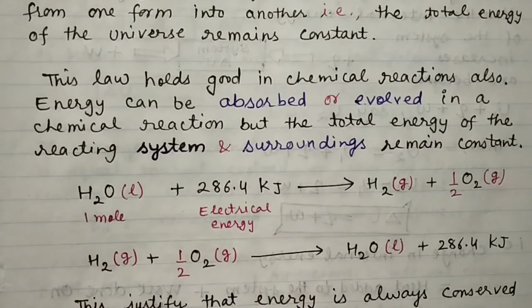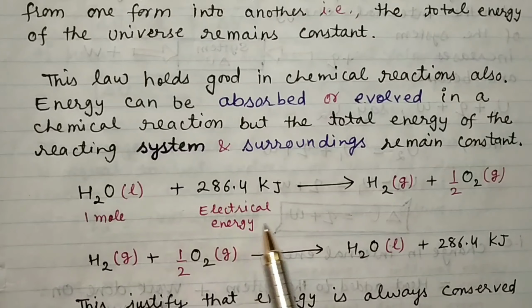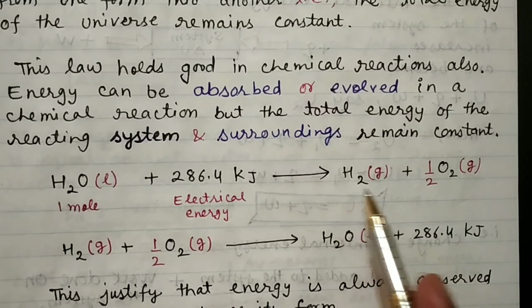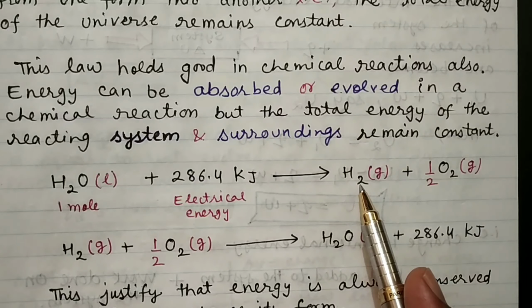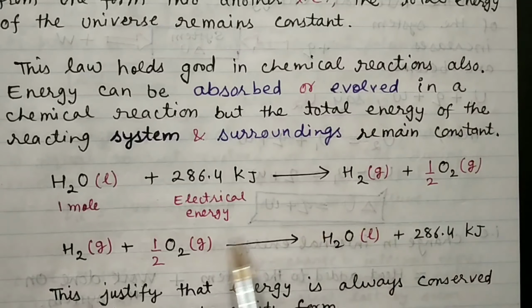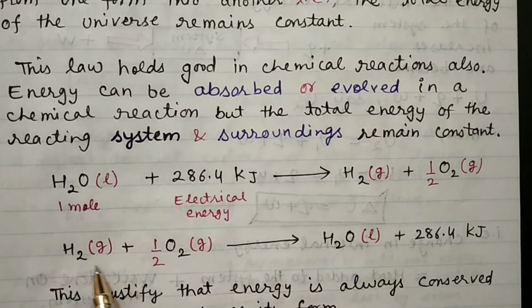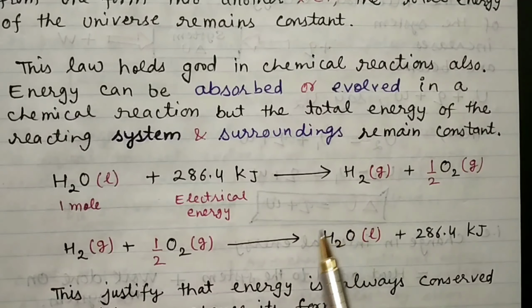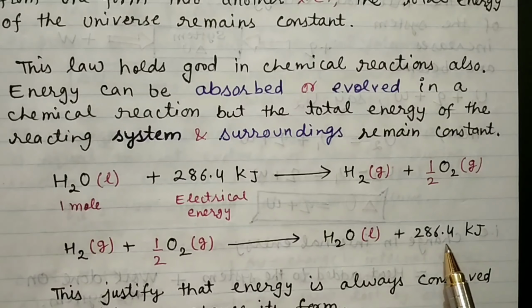You can see we have the example, water in the liquid form, we have taken 1 mole of water. So this amount of energy, that is electric energy, 286.4 kilojoule, is required to dissociate this water into the constituent hydrogen and oxygen. And if we have hydrogen and oxygen as constituents, and if we want to combine them to get this water molecule, then when hydrogen and oxygen combine, they will give water, and this same amount of energy is going to be released.